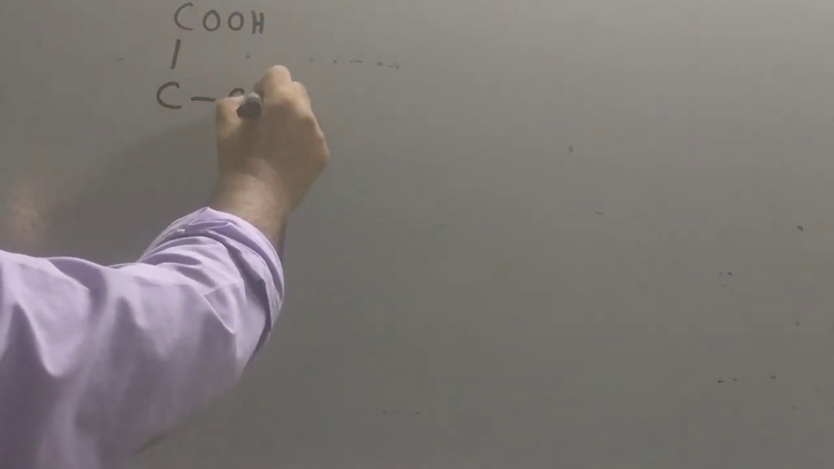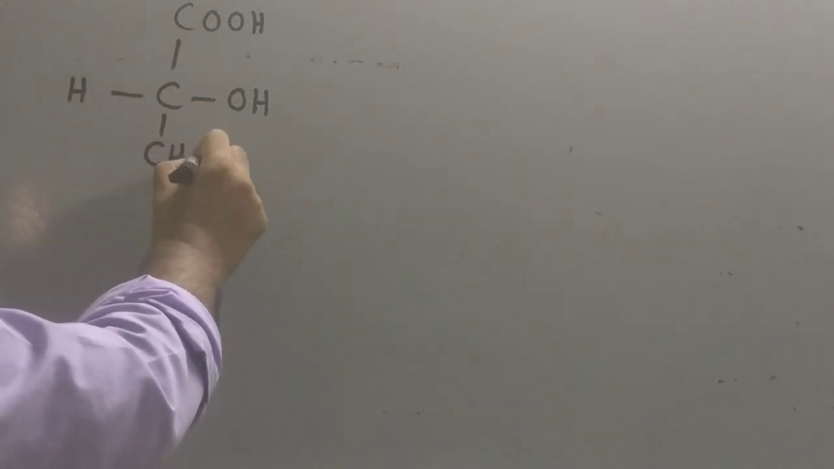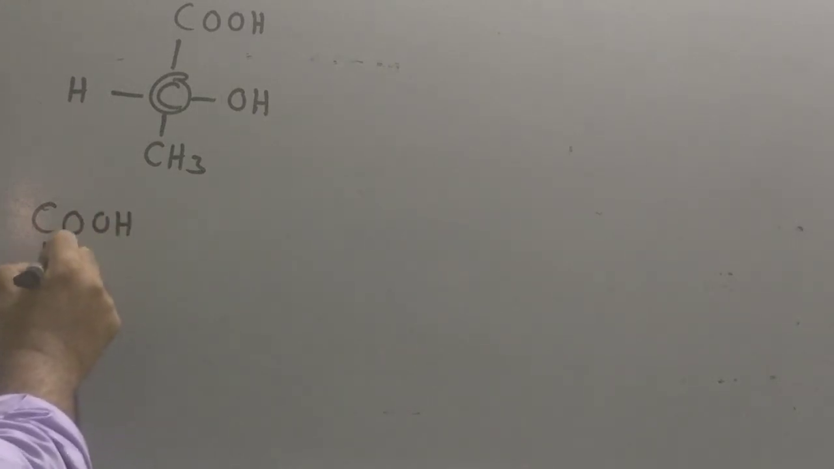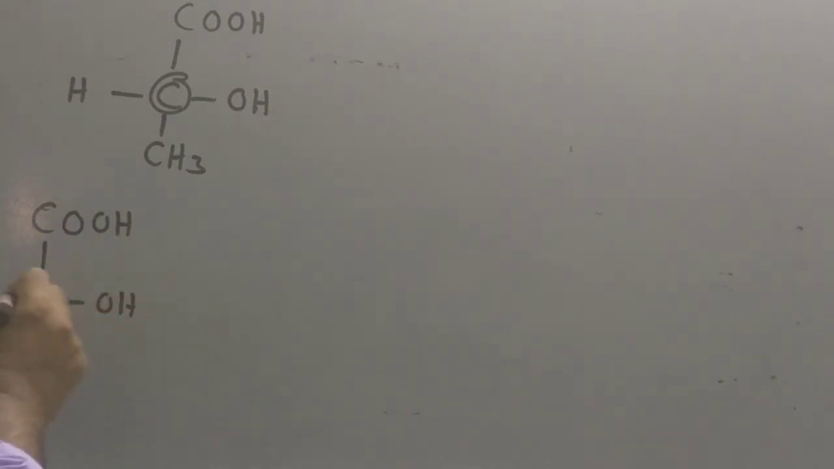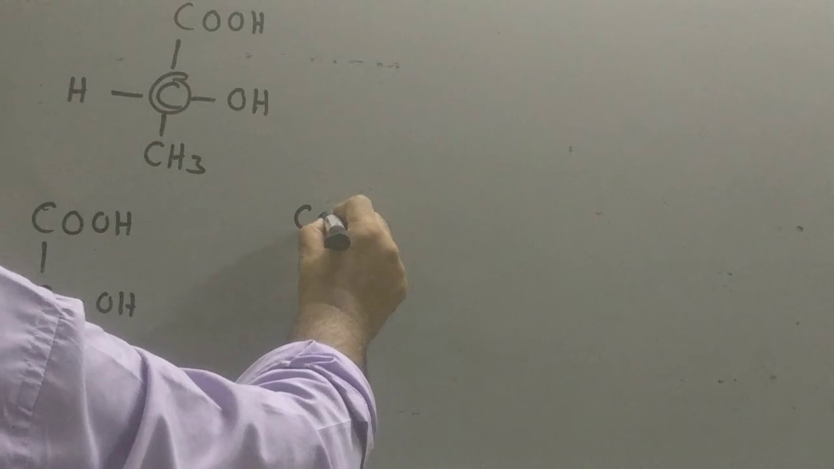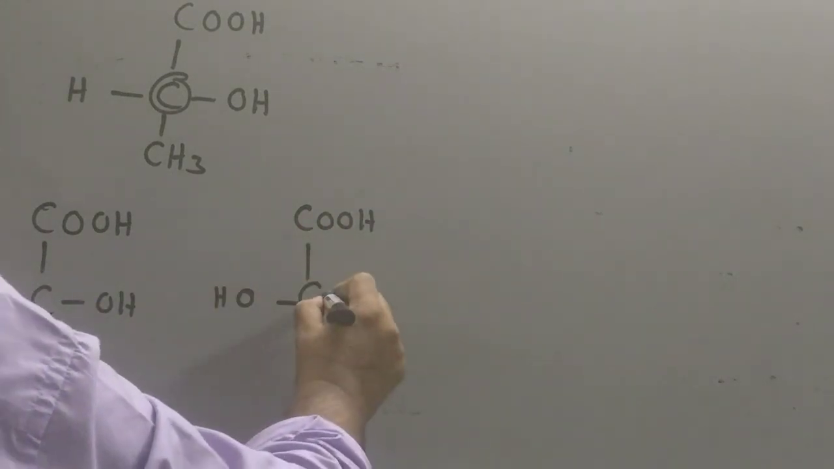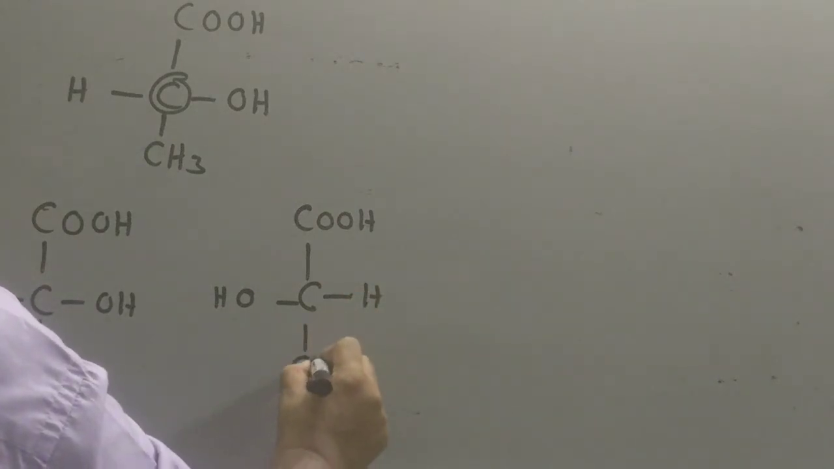Another one will be its mirror image. This is lactic acid, an optically active compound with one chiral carbon. Its IUPAC name is 2-hydroxypropanoic acid. So I can draw two optical isomers. One will be an object, another one will be the mirror image. In the mirror image, what will happen? The group on the right will become left and the left will become right. They will interchange. So its other optical isomer will be this. So these are the two optical isomers I can draw for lactic acid.